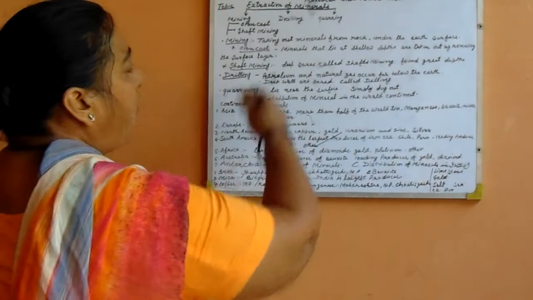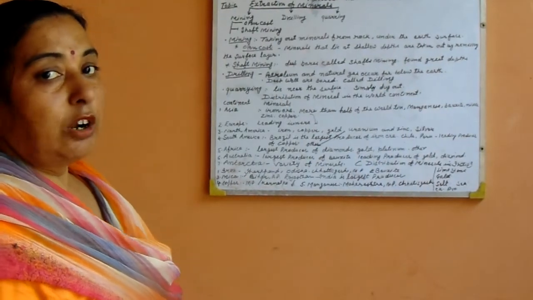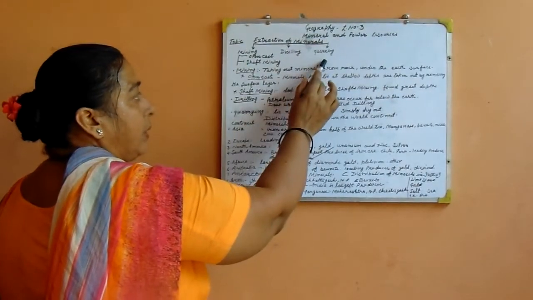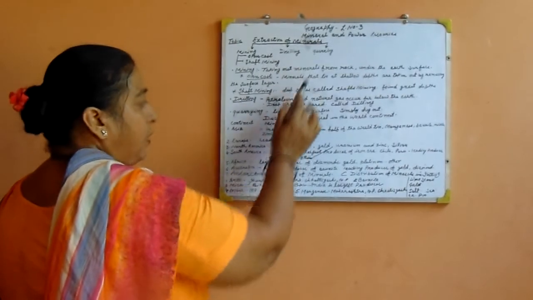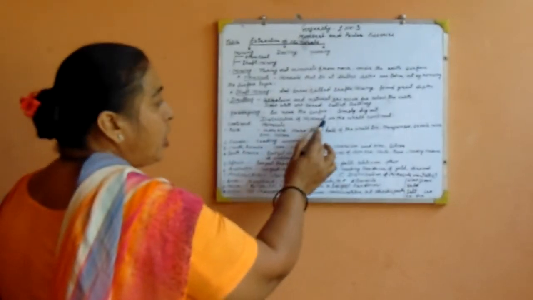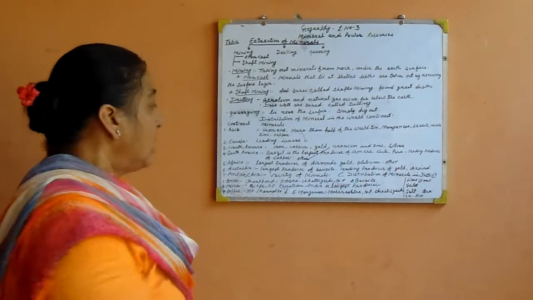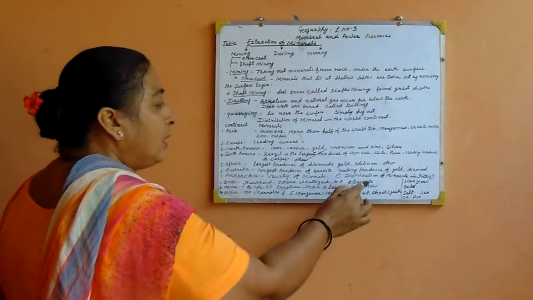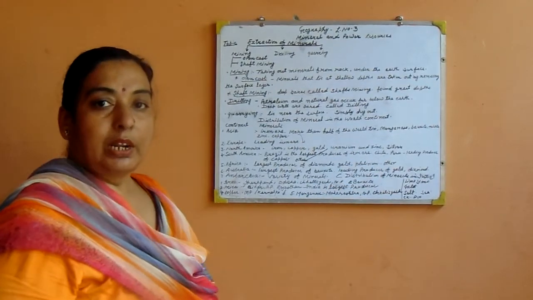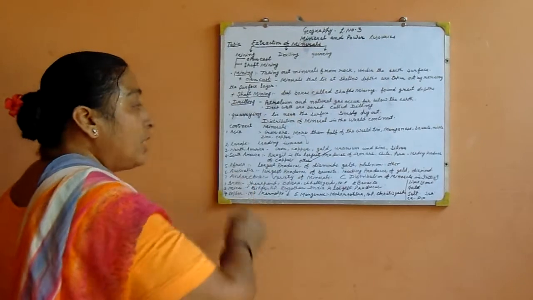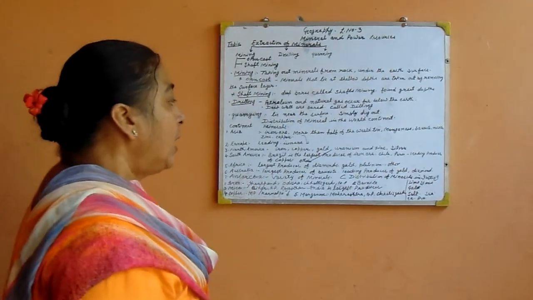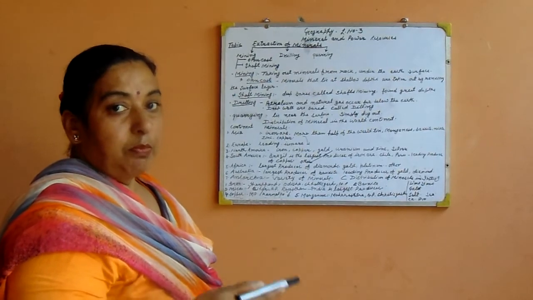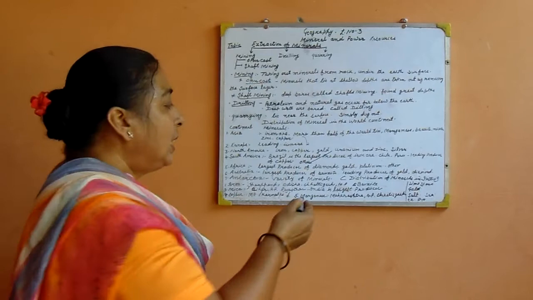So students, in this topic we read about 3 parts of the lesson. First is extraction of mineral, which has 3 types: mining, drilling and quarrying. Then we read about the distribution of mineral in the world continents: 7 continents and the different types of mineral that lie in these continents. Then we read about the distribution of mineral in India. Students, this is also your map question. Read and understand which type of minerals are found in which state, because map work is important in this lesson.